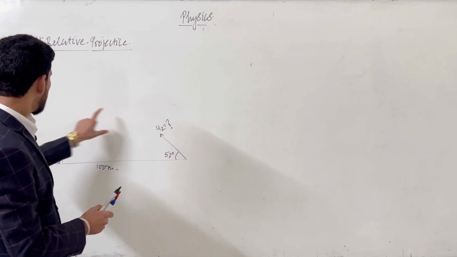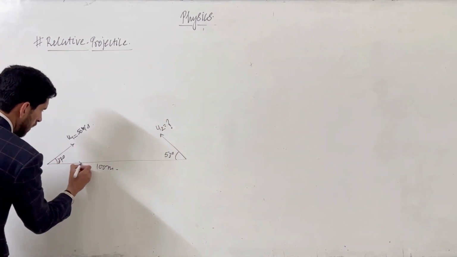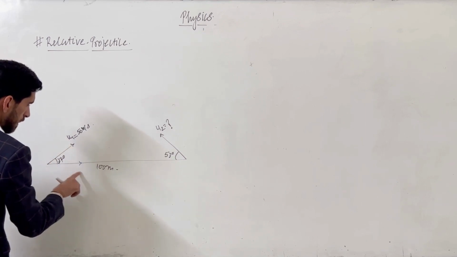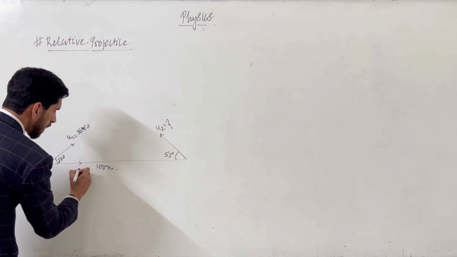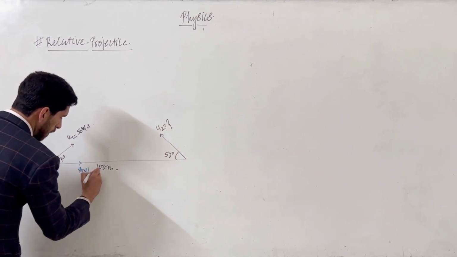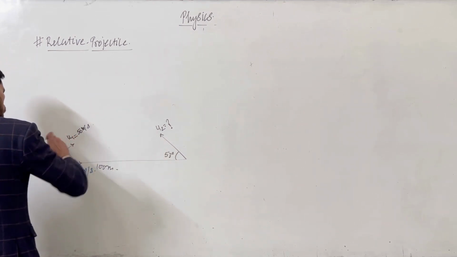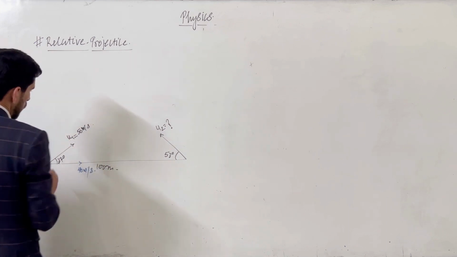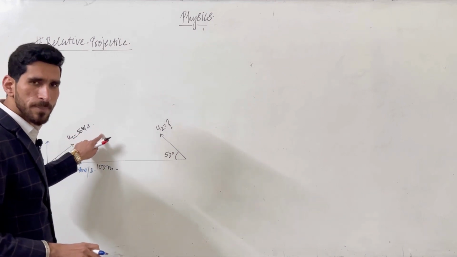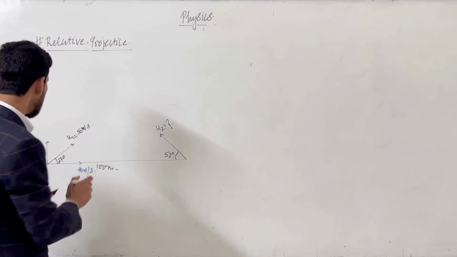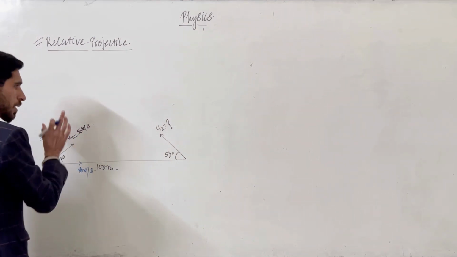So this is u2, this is u1. If we make the components of this velocity, its component will be here u1 cos 37. So 50 cos 37. Cos 37 is 4 by 5, 50 into 4 by 5, so that will be 40 meter per second, the component of this velocity in this direction. So the component in this direction will be how much? u1 sin 37. 50 into sin 37, 3 by 5. 5 will cancel with 50, so that will become 30 meter per second. So these are the velocities of the first object, its own velocities.